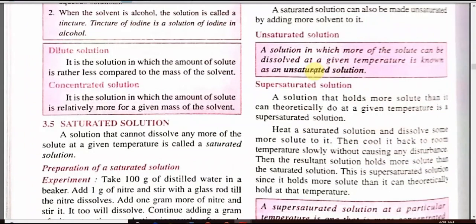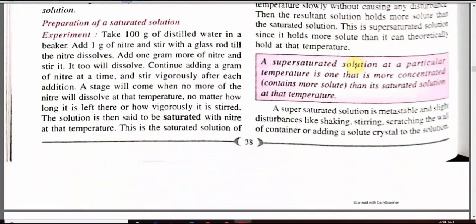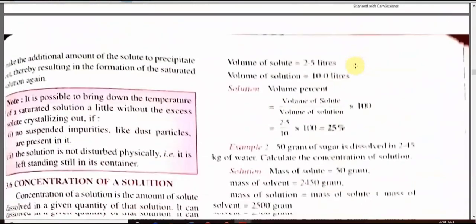The third type of solution is a supersaturated solution. A solution that holds more solute than theoretically possible at a given temperature is called a supersaturated solution. If we heat a saturated solution and dissolve some more solute in it, then cool it back to room temperature slowly without causing any disturbance, the resultant solution will be supersaturated in nature.